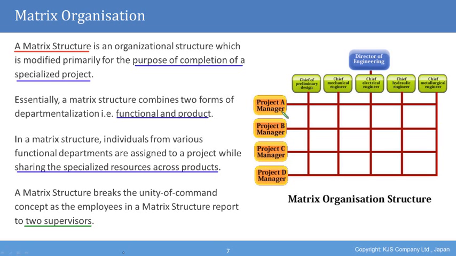Project A has a manager, Project B has a manager, Project C has a manager. So that at any point on this matrix, there are two supervisors in charge. There is the chief electrical engineer, for example, in this spot, but also the Project B manager. So any specific point on the matrix organization structure has two supervisors.